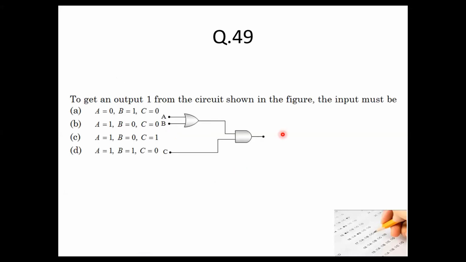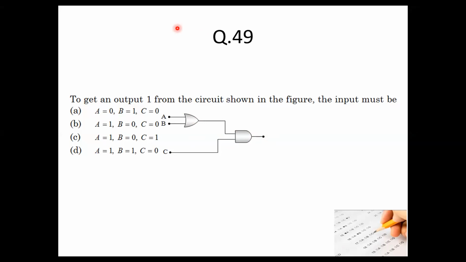Question number 49. Logic gate. To get an output 1 from the circuit shown in the figure, the input must be. Take a look at this and quickly answer in 30 seconds. The first thing that you have to do when you see such diagrams is that you have to take the output of the first one, that is A plus B यहाँ आएगा. And A plus B जो है C के साथ उसका product यहाँ पर आएगा. So the Boolean expression that you have to think about this is A plus B the whole bracket dot C.